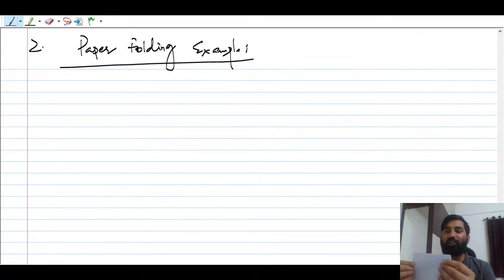The question is, how many ways are there you can fold this A4 sheet? This is one fold that I have done. Now again you fold it. This is the second fold. Now again I'm folding. Again I'm folding.